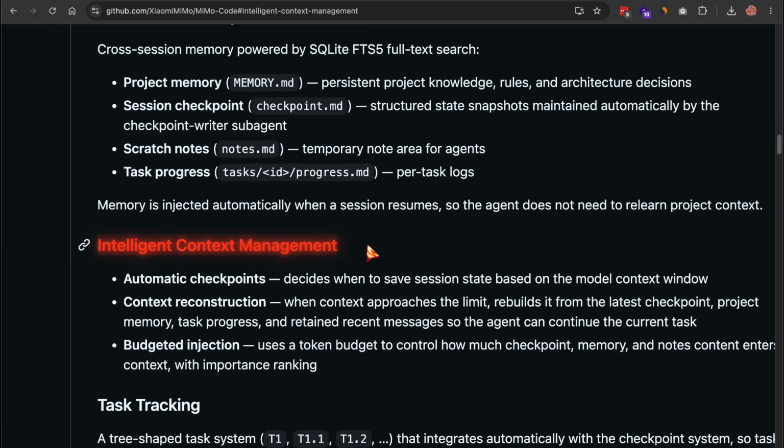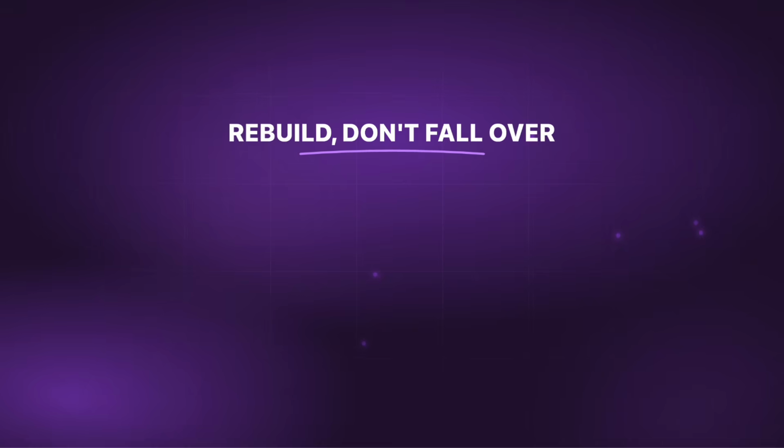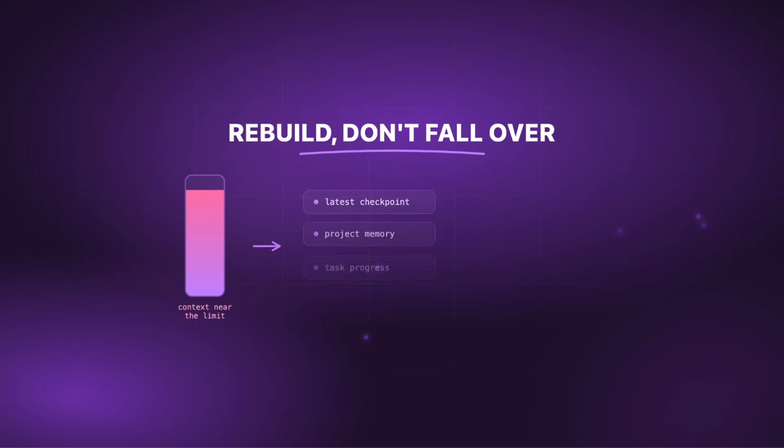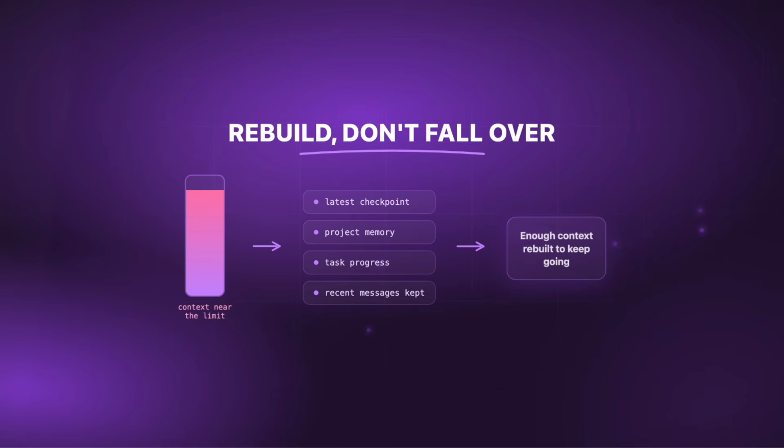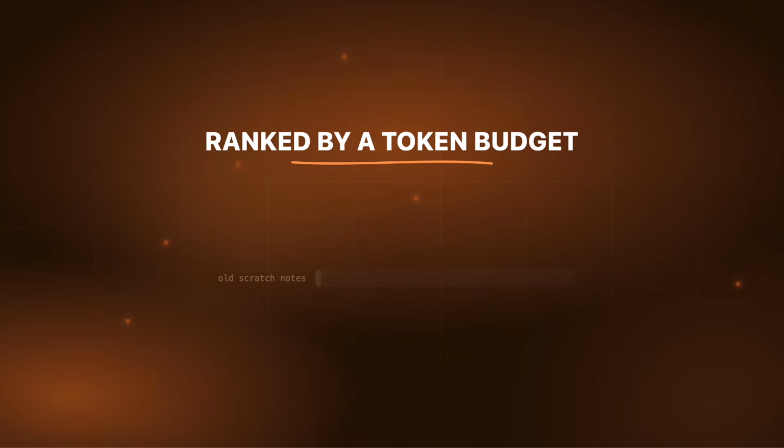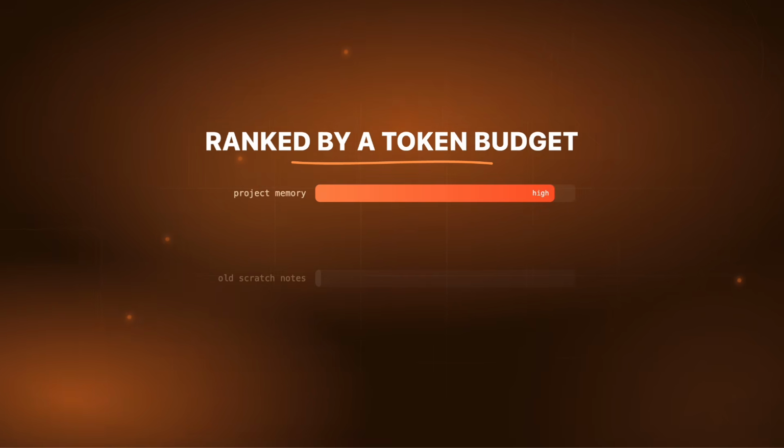The context management sits right next to that. When your context gets close to the limit, instead of just falling over, MiMo Code rebuilds it. It pulls from the latest checkpoint, the project memory, the task progress, and the recent messages it kept, and reconstructs enough to keep going on the current task. It also uses a token budget to decide how much of that memory to inject, ranked by importance, so it's not just dumping everything back in.